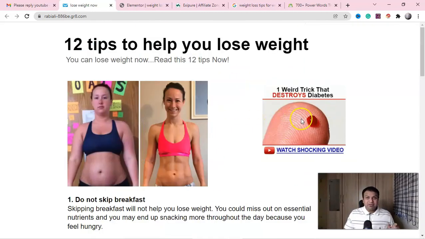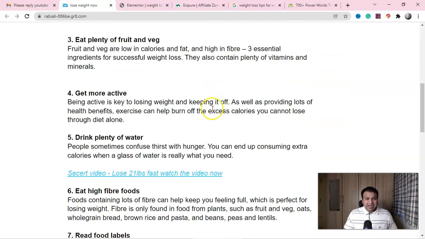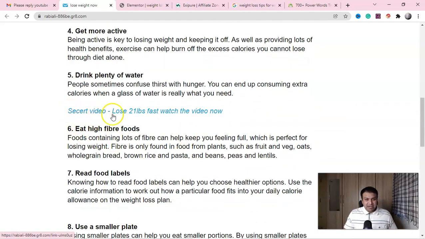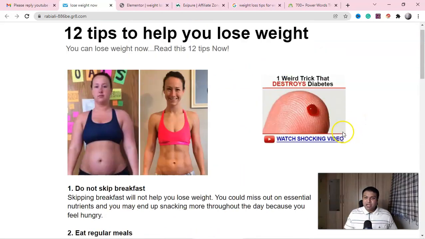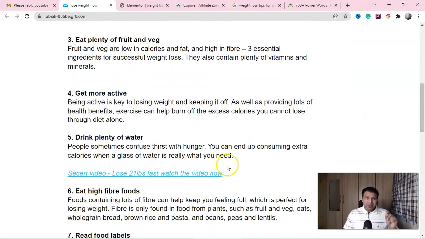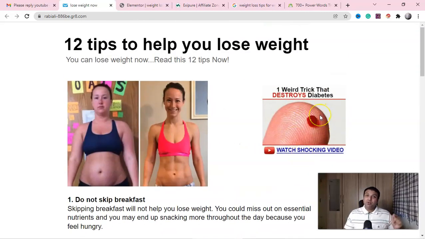This image is very, very good, right? Instead of writing this, right, secret video, lose 21 lbs fast, watch the video, instead of writing this, guys, you can insert this image here, weight loss product. Okay, no diabetics product, because guys, this kind of image will bring you more clicks, because this is a really weird image. How to create this kind of weird image, I already have a video. Okay, you can watch a recent video only.